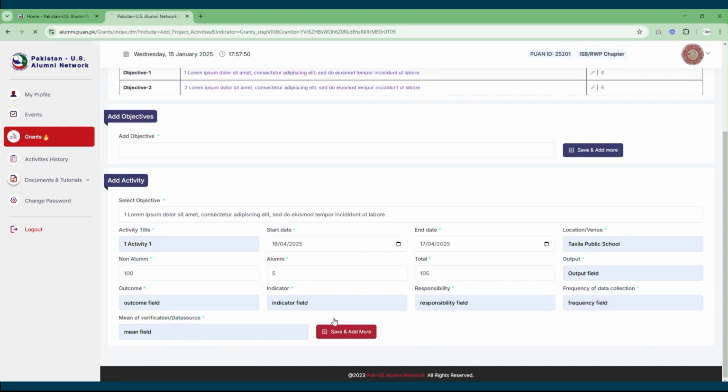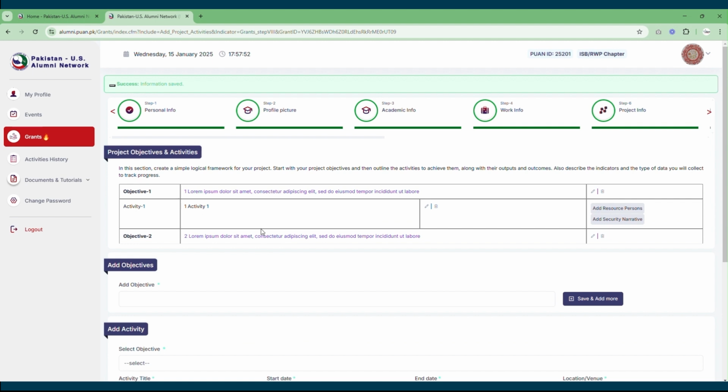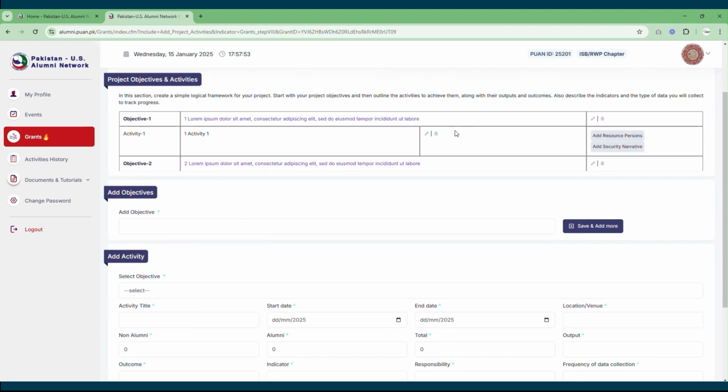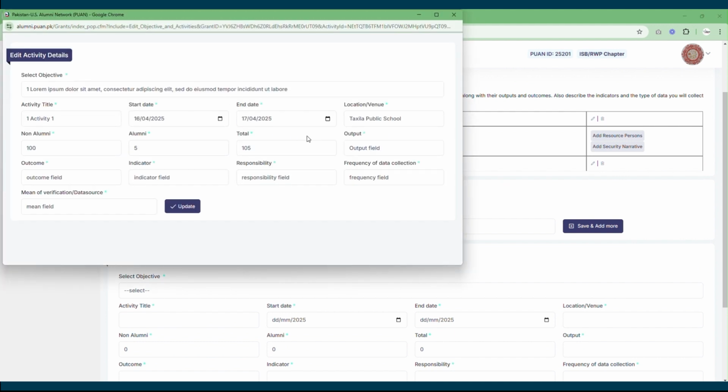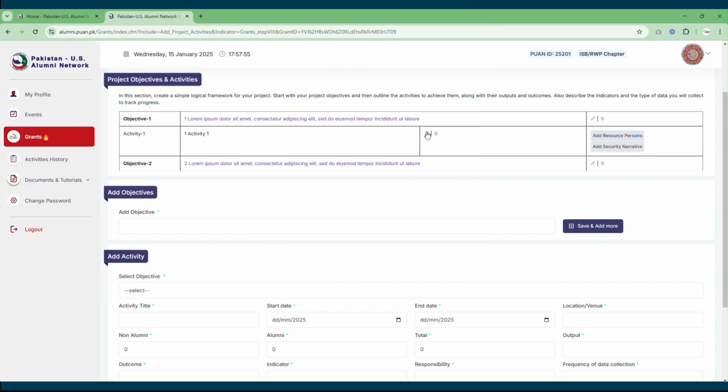Upon hitting the save and add more button, this activity will start appearing in the above table under the objective that you have selected for this activity. In case you feel that you have missed something additional, or you want to edit something, you can always click on the edit button. For example, activity title, frequency of data collection and means of verification, etc. Then click on the update button to save changes.